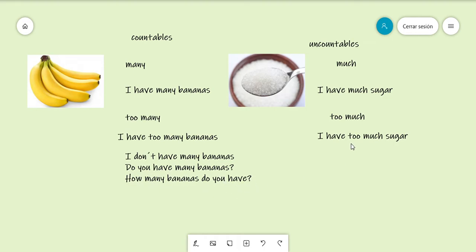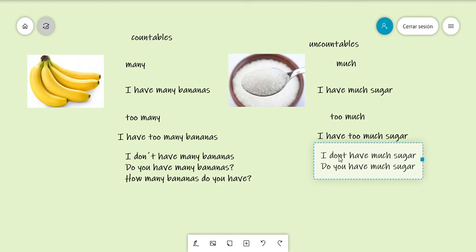So check this. And on this side, you can do exactly the same. You can say, I don't have much sugar. Do you have much sugar? And the question, how much sugar do you have? The same as the previous. Much sugar, much sugar. After much is always the noun that you can't count.